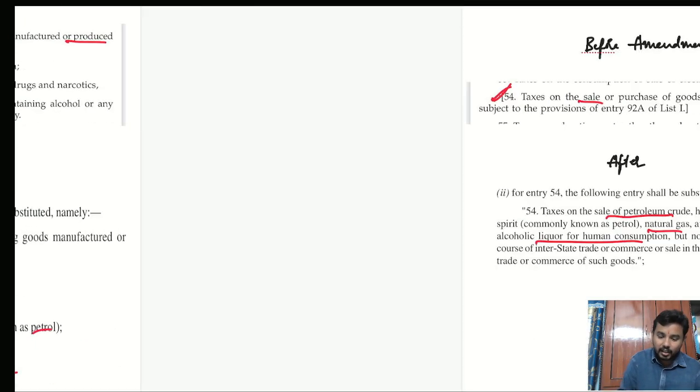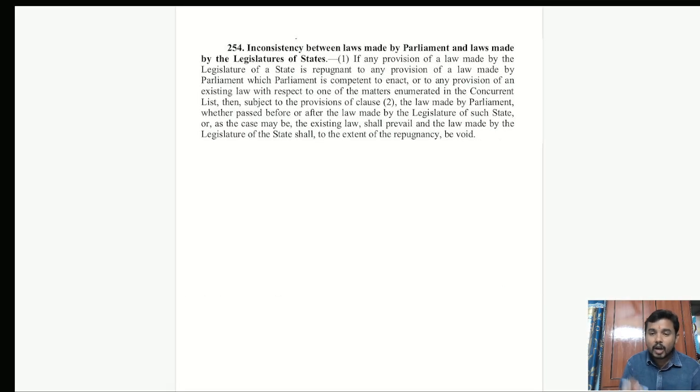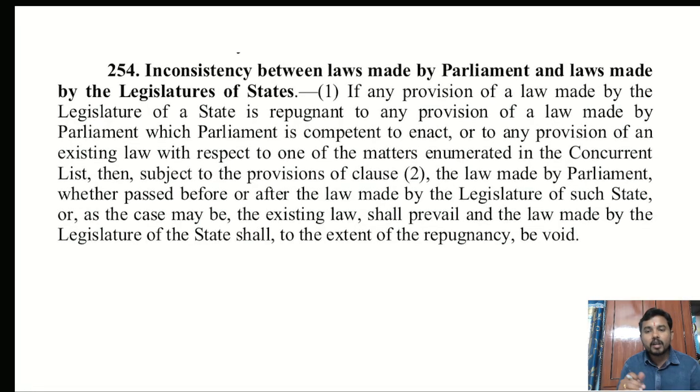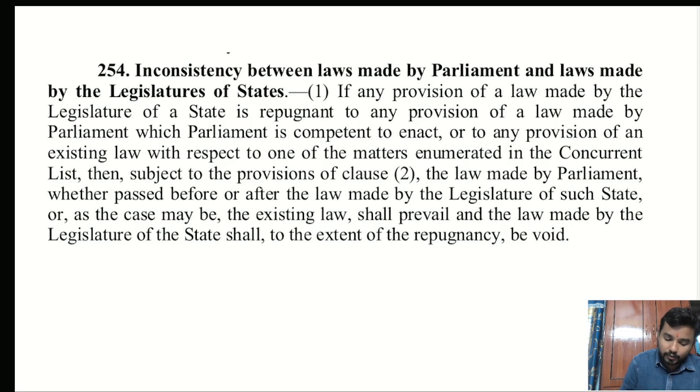For understanding this, you have to understand an important article of the Constitution, Article 254. A very, very important article which changed the entire picture of the 101st Constitution Amendment. It deals with inconsistencies between law made by Parliament and law made by the legislature of states.